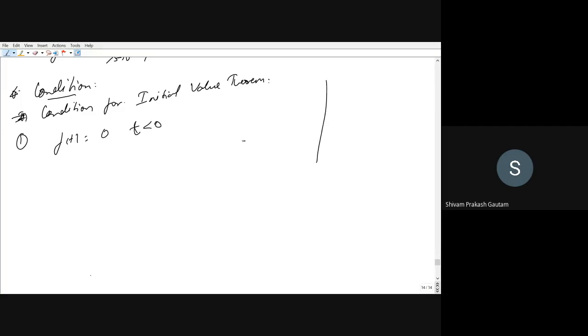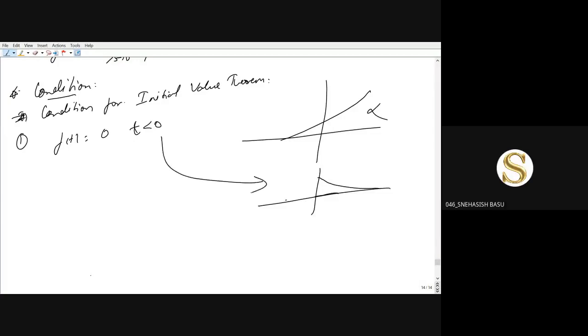If you have a signal like this, we cannot apply the initial value theorem. f of t should start at 0, with zero value before 0. Sir, this initial value theorem is applicable for causal systems, right? Right. We will see what causal and non-causal systems are when we study that.